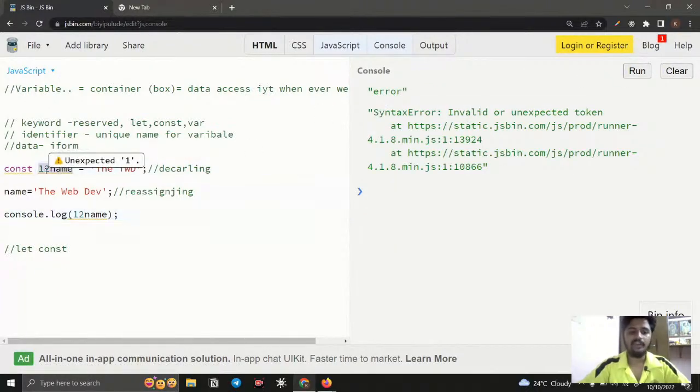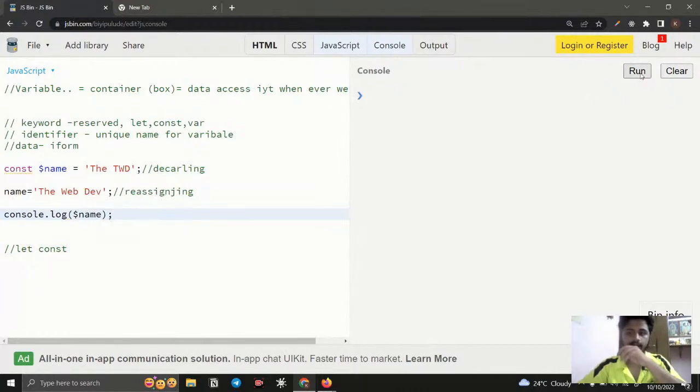So an identifier, a variable name, should not start with a number. If I use a dollar sign instead of a number, clear it, run it, you can see it will work. So you can use a dollar sign or an underscore for starting an identifier, but it is always recommended to start with a letter. And if you want to add a number at the end, fine, you can add.